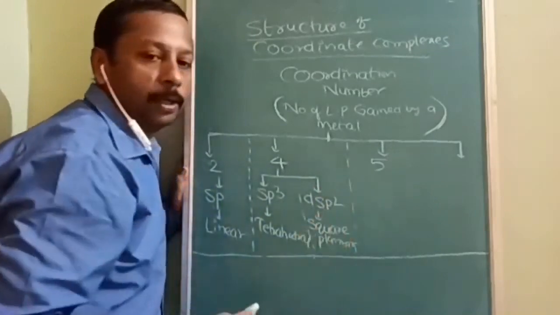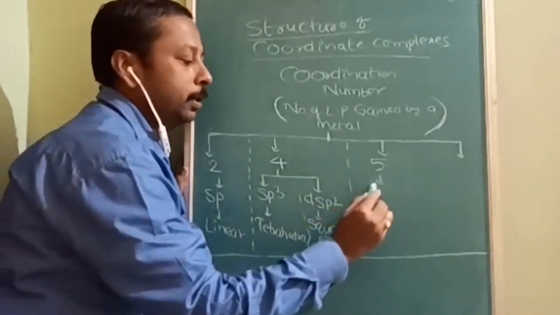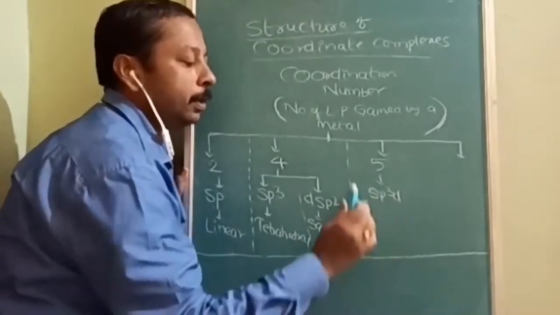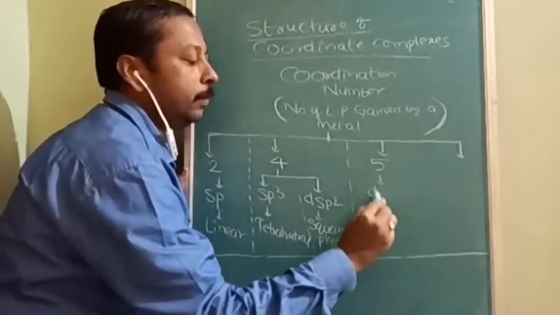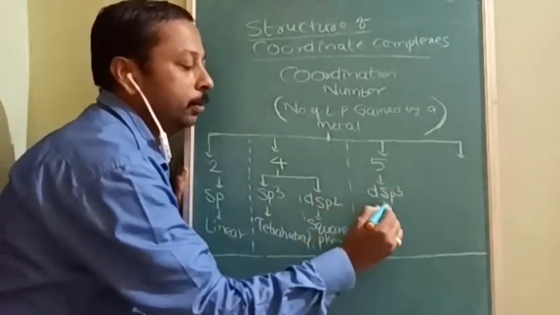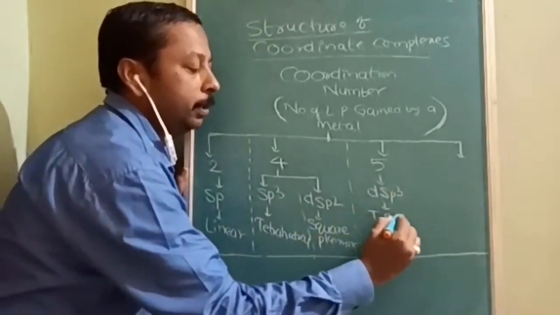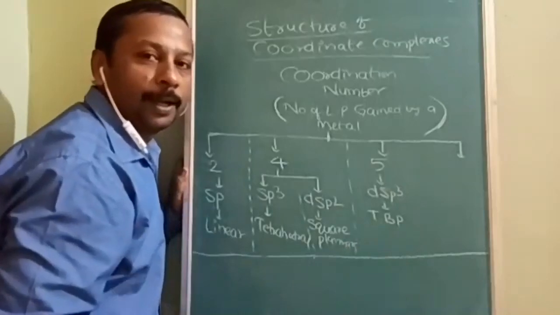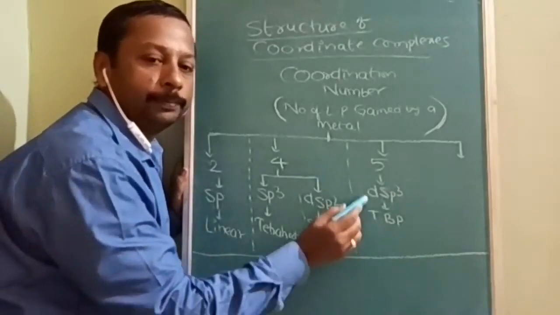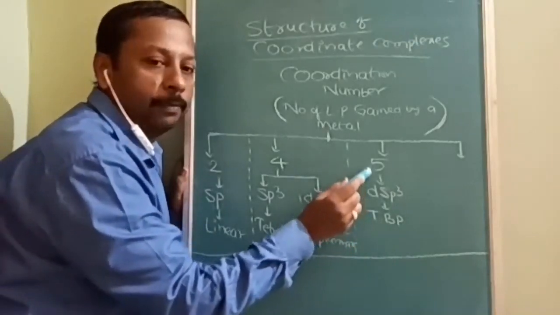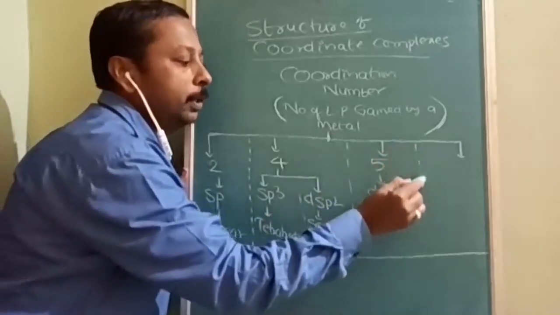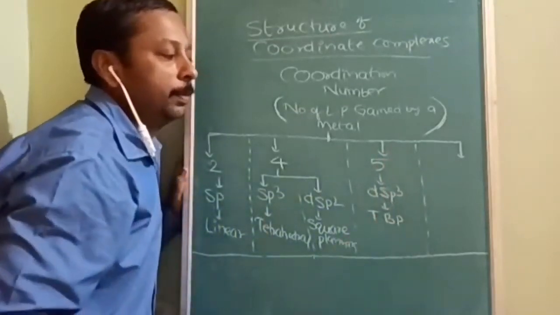Next, coming to coordination number 5. That time the hybridization will be sp3d or dsp3. Okay, otherwise dsp3, also no problem. With an example I will tell you, don't worry, that time it will be TBP, triangular bipyramidal. The structure is going to be triangular bipyramidal when the coordination number is 5, and there is only one hybridization possible here. So if coordination number 5, it is going to be dsp3 hybridization.